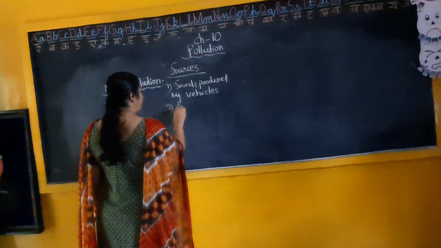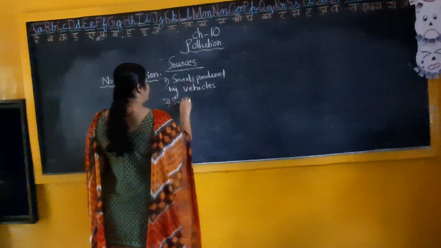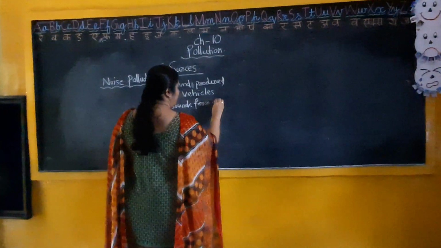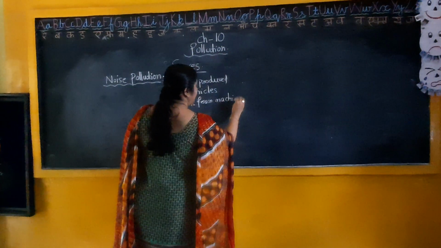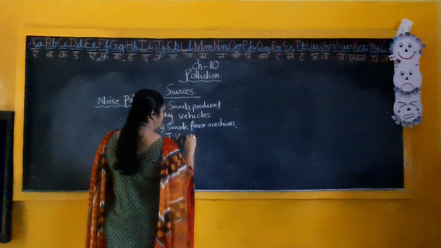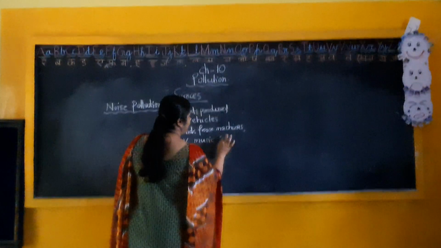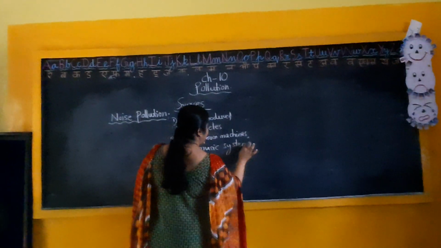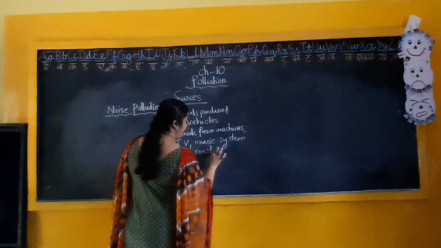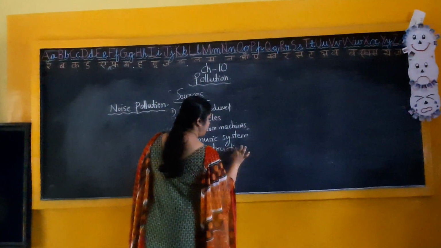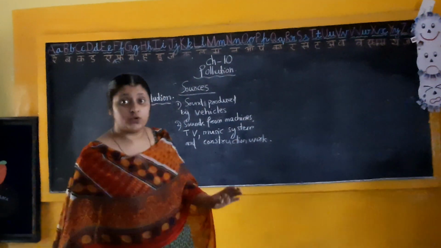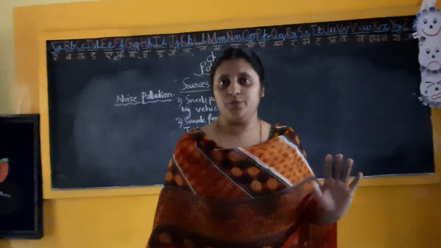And then second one, sounds from machines, TV, music system, and construction work. These are the major sources or causes of noise pollution.